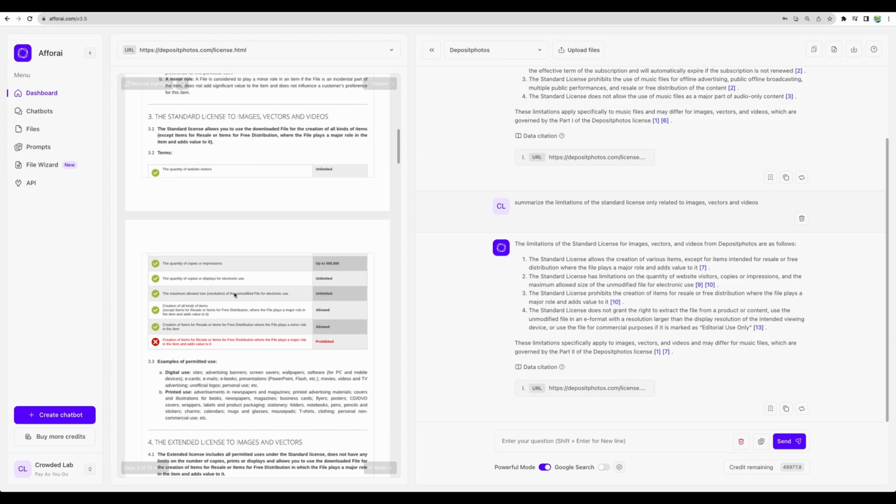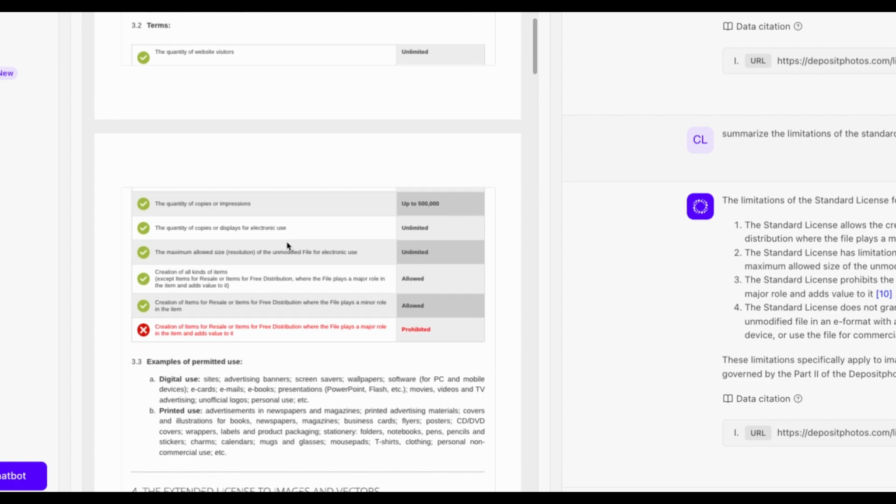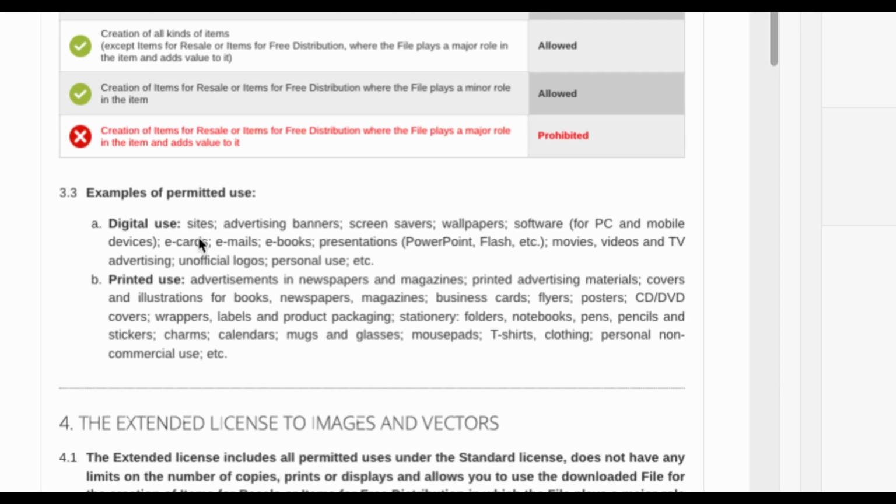And one more limitation of the standard license is on the quantity of impressions, up to 500,000. And here, honestly, I don't know how it is being controlled. This moment is unclear, and I didn't see that in the questions or answers on AppSumo. And regarding permitted use with the standard license, here are the use cases. For example, you can use images in your sites, advertising banners. Basically, I think it covers major use cases where you can use that for digital use and for printed use.